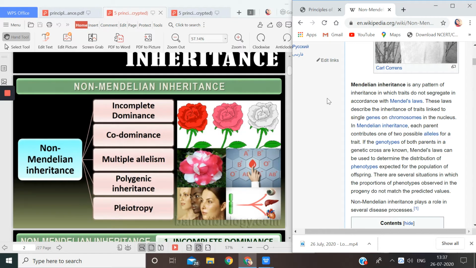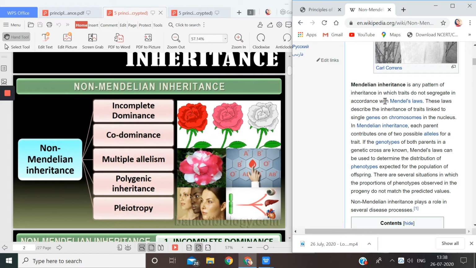But sometimes, Mendelian inheritance has a pattern. And what is the pattern? The inheritance in which traits segregate or separate while the formation of gametes is taking place. But when inheritance does not follow this pattern of segregation, that means the traits do not segregate according to the law given by Mendel.